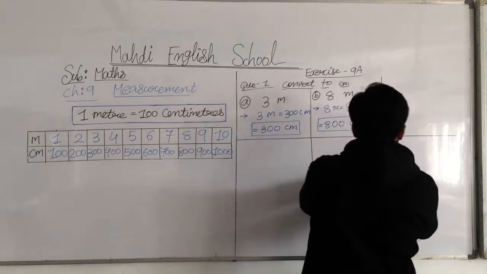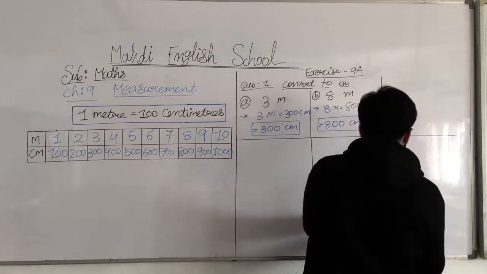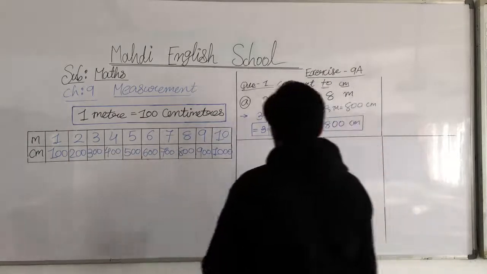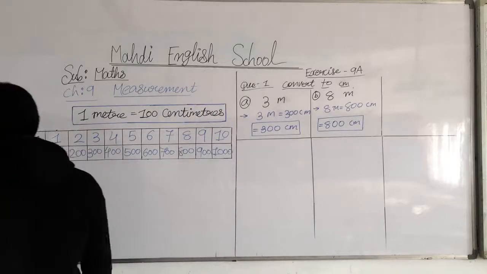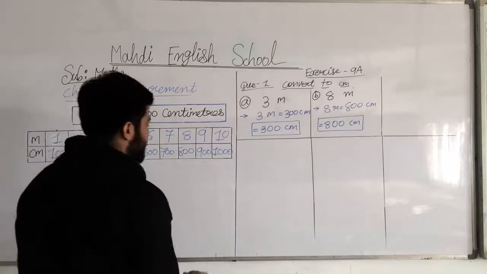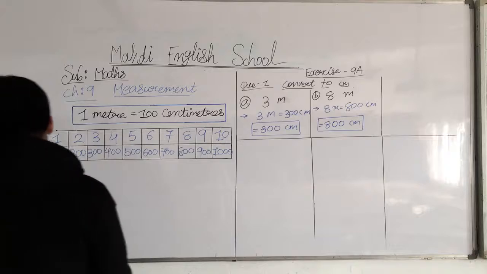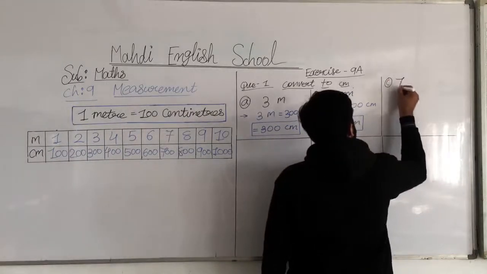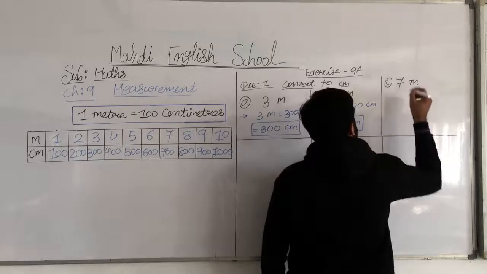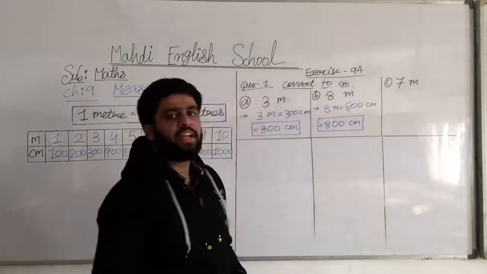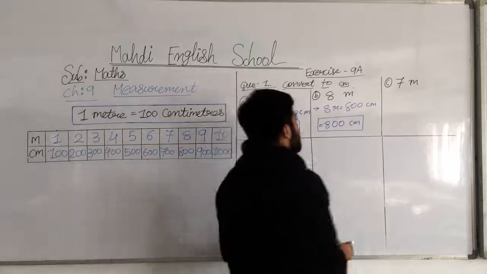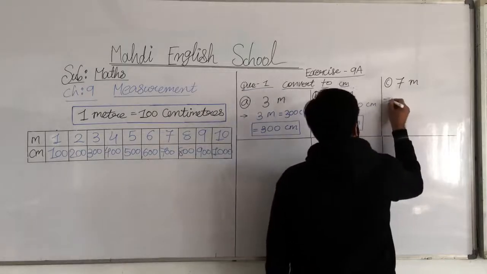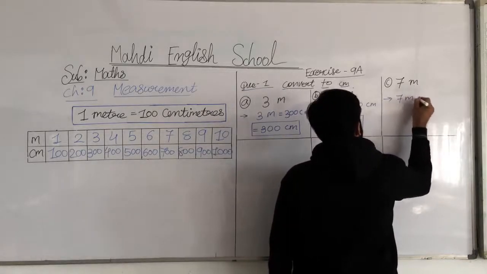And you must draw the lines if possible. Because I don't have the space, that's why I'm going here. Okay, then now we will move on to question number C. 7 meter. How many? 7 meters. So now 7 meter. We will check here. 7 meter.